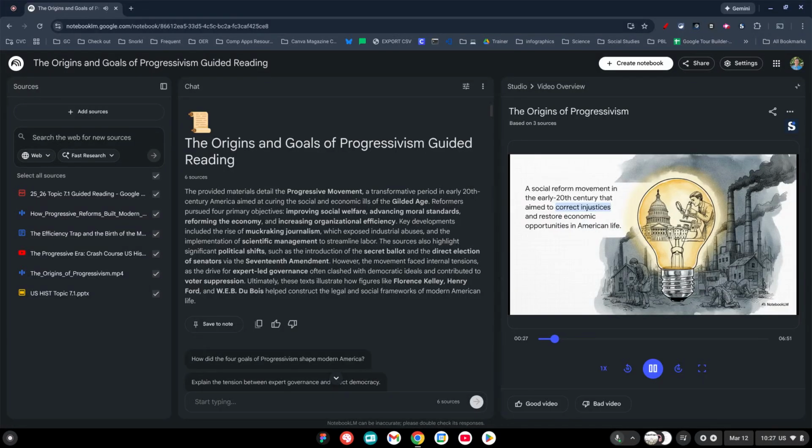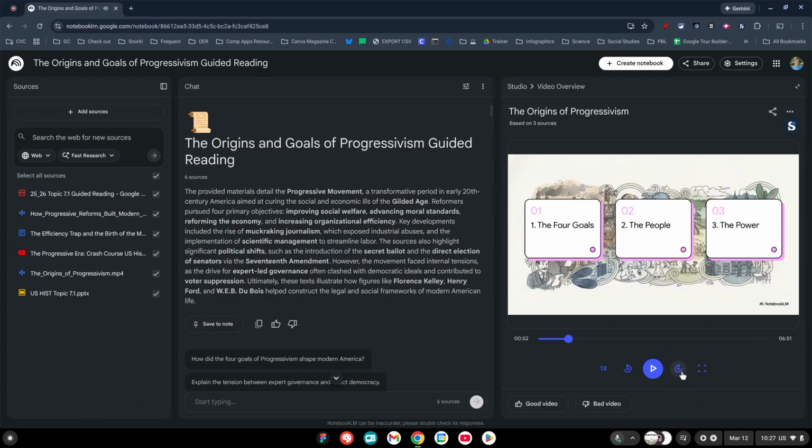So what to do? Well, a group of reformers, who we now call progressives, decided they weren't just going to sit back. They had this core belief that you could fix society's problems using new ideas, a bit of science, and really importantly, government action. So the big question is...